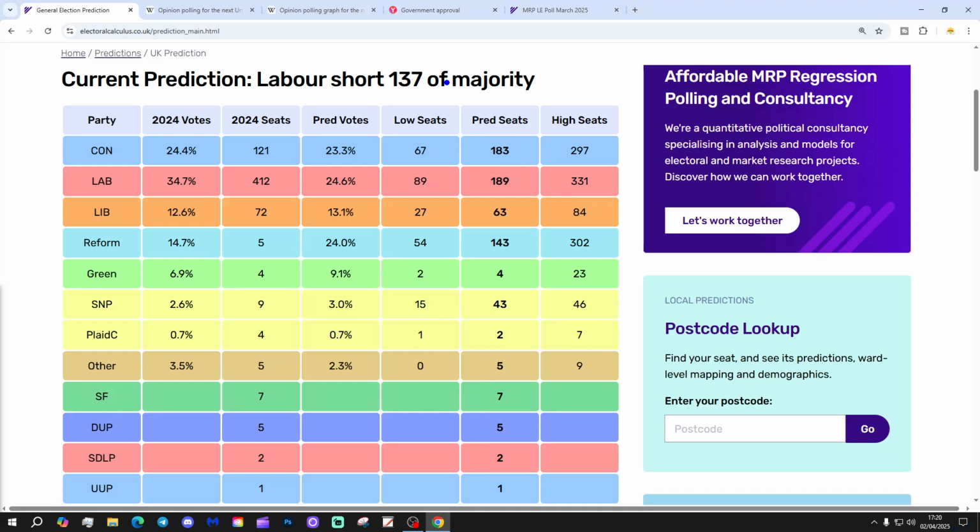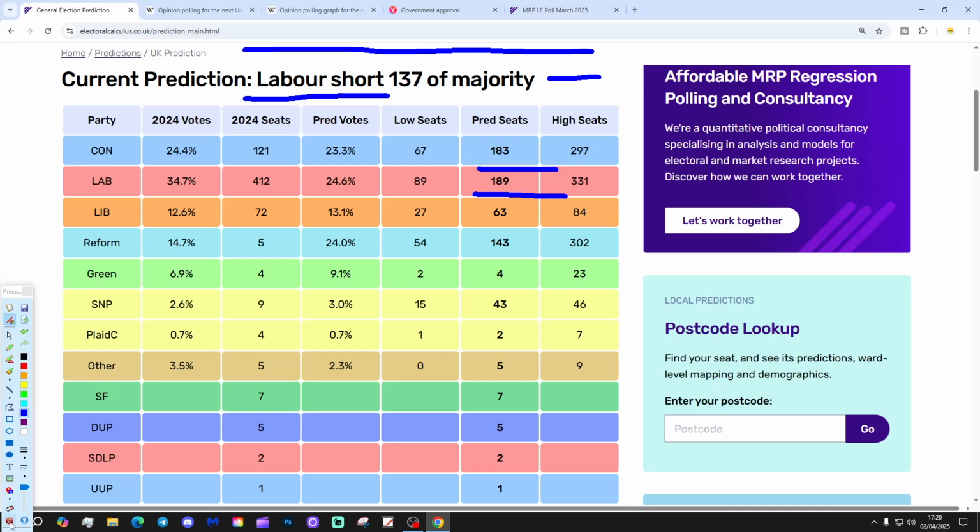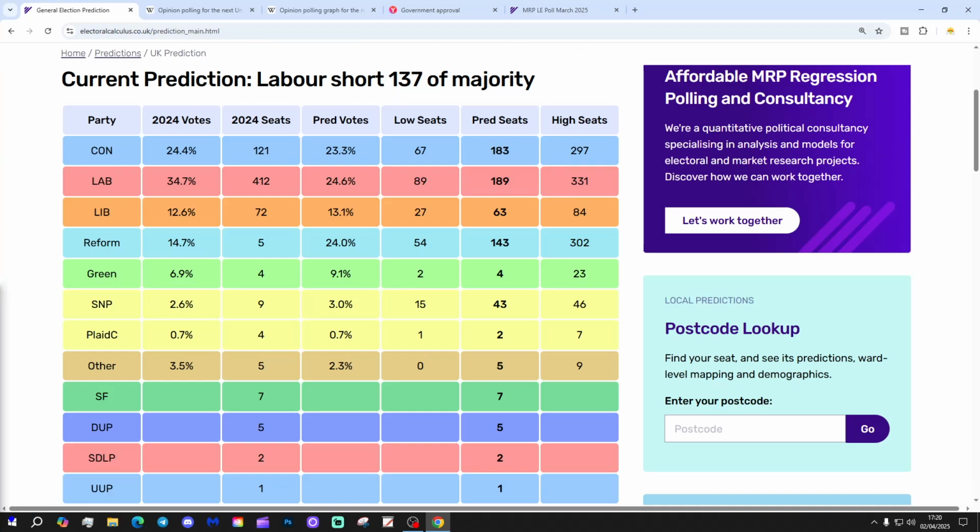That gives us a central overall seat prediction for Labour of 189 seats, leaving them 137 seats short, a long way short of an overall majority. It will be a very interesting outcome. What would we do with that?